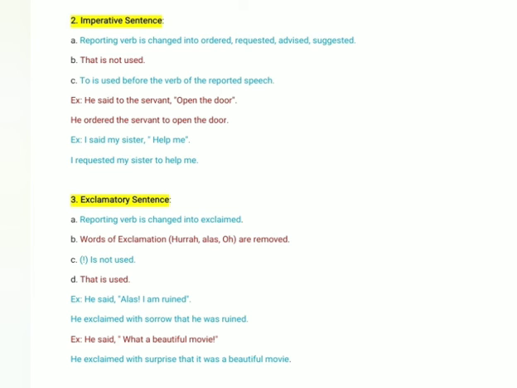Okay. Now suppose I change this word into horrible or terrible. Let us suppose he said, what a terrible movie. What a terrible movie. Now while changing this statement from direct to indirect, how can we write? He exclaimed with surprise. No, that time he was not at all surprised. He will be shocked. So he exclaimed with shock that it was a terrible movie.